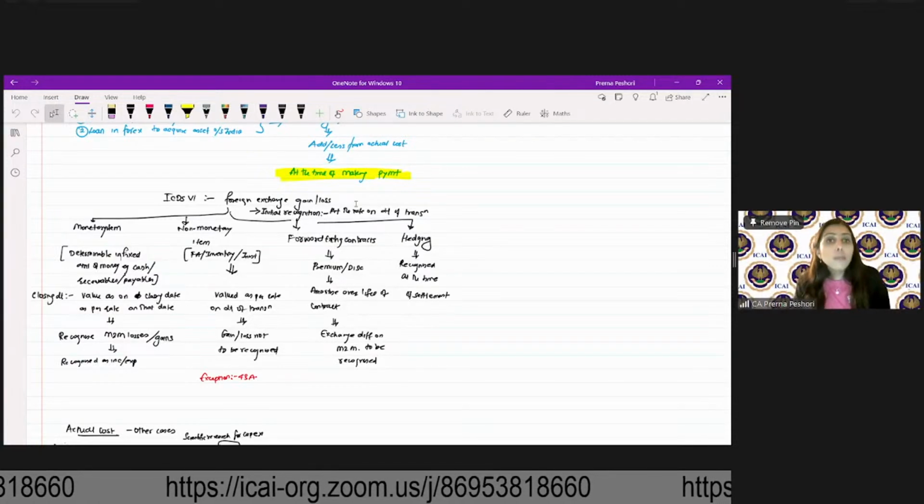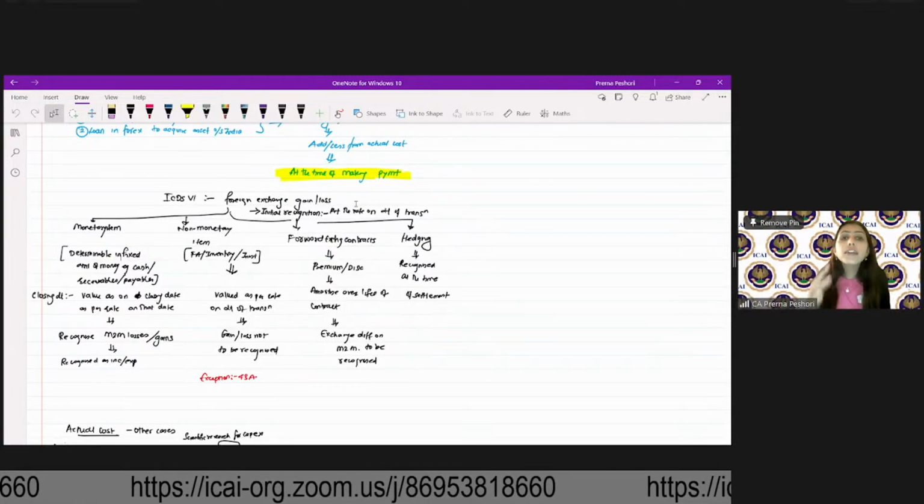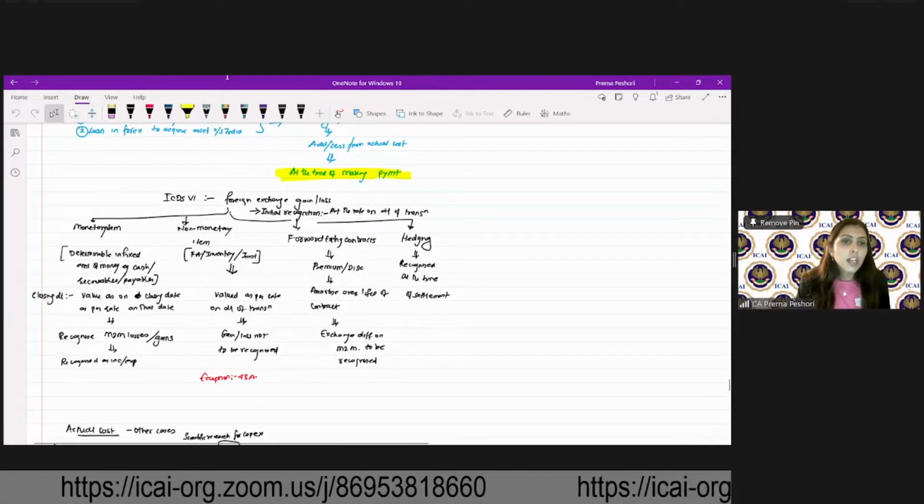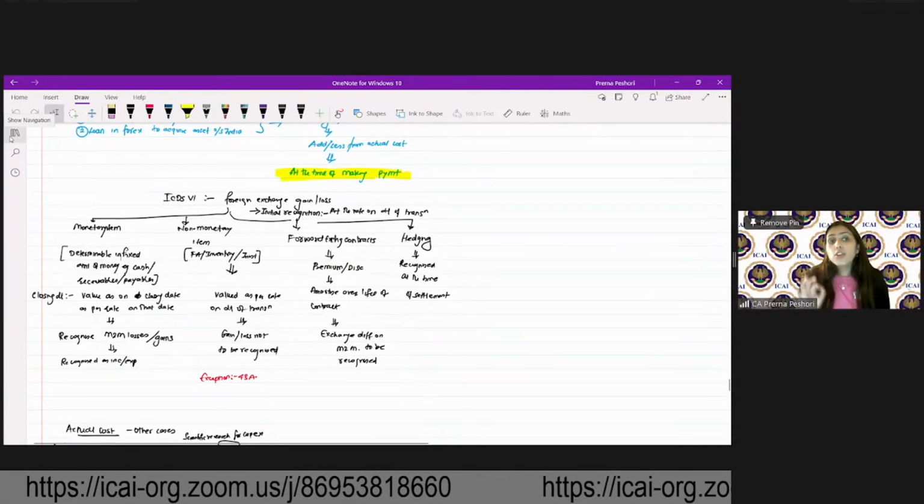Not inventory, sorry, inventory is a non-monetary item. However, for a non-monetary item, I will not recognize M2M gain or loss. Only the exception is 43A.